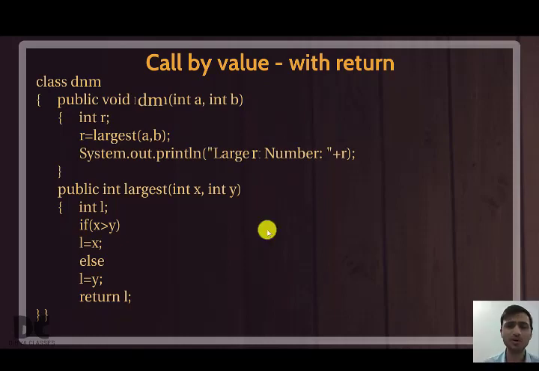Okay, so now did you observe that here we have written void and here we have written int? Do you know why we have written int here? Because we have a return statement. Always remember, if there is a return statement, there cannot be void. And similarly, if there is void, there cannot be a return statement. So return statement and void cannot go together.